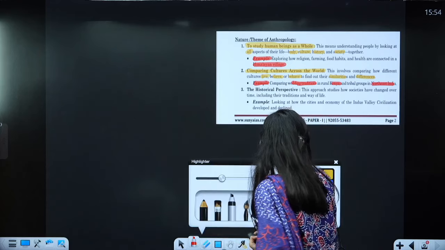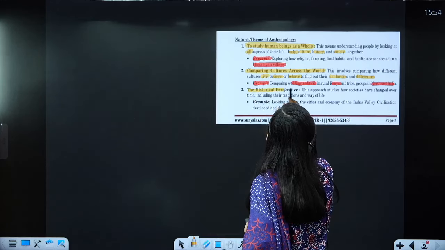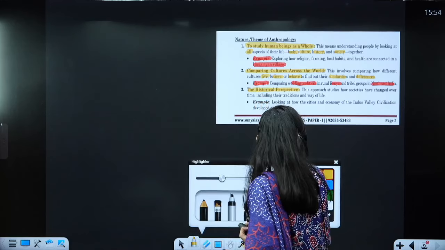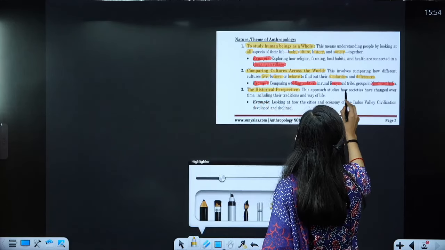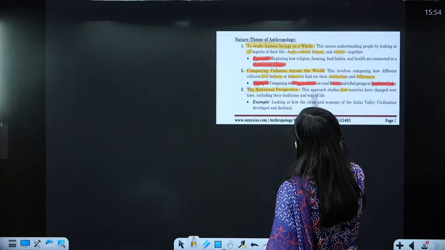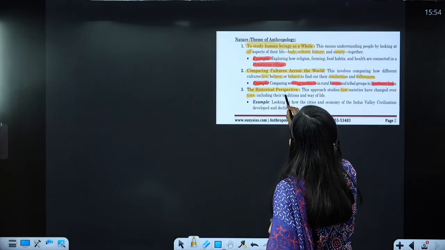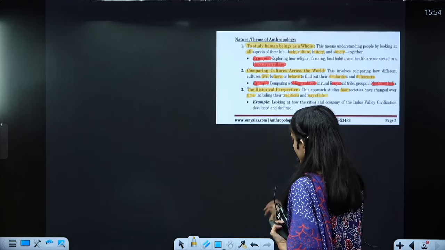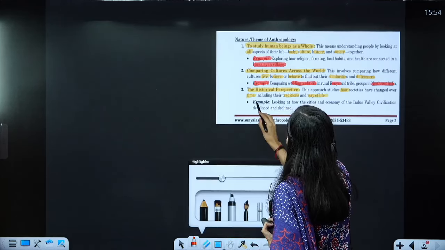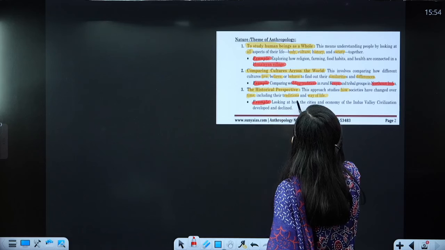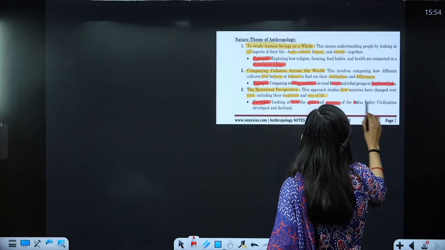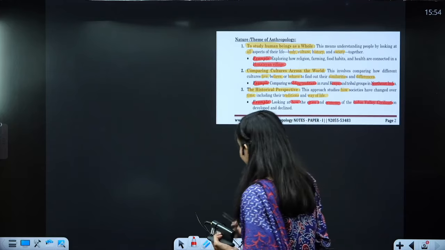Again, the historical perspective. This approach studies how societies have changed over time, their traditions and their way of life. Now let's see the example: looking at how the cities and economies of the Indus Valley civilization developed and declined.